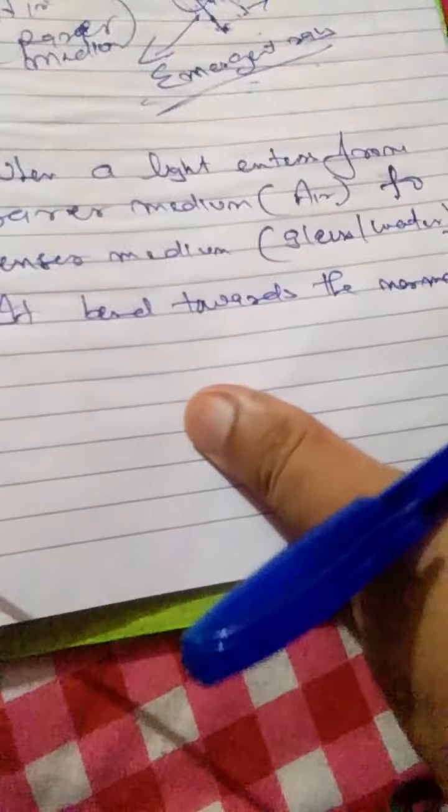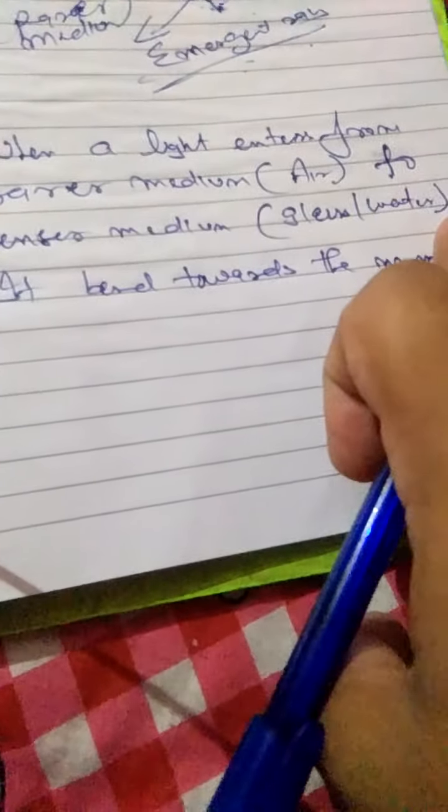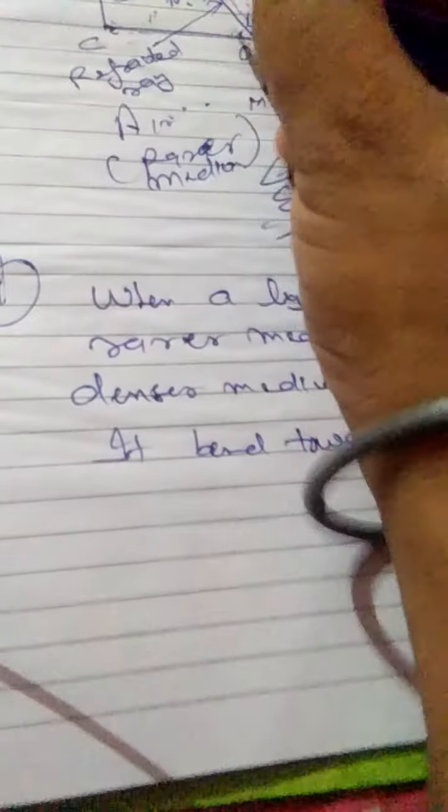This is the most important point. You have to keep it in your mind. When light enters from a rarer medium, air, to a denser medium, glass or water, it bends towards the normal. See here.